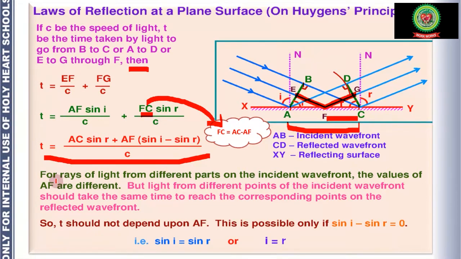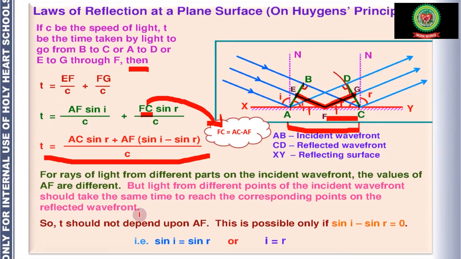Now, for rays of light from different parts of the incident wavefront, the values of AF are different, because light can be incident at this point, it can be incident at this point, at any point. So AF are different, but light from different points of the incident wavefront should take the same time to reach the corresponding points on the reflected wavefront.